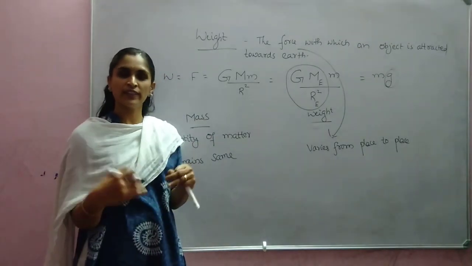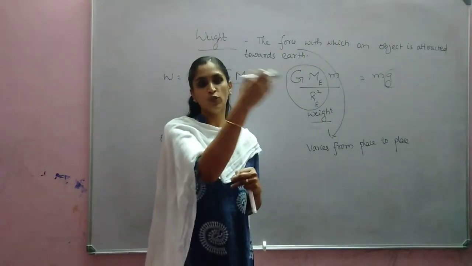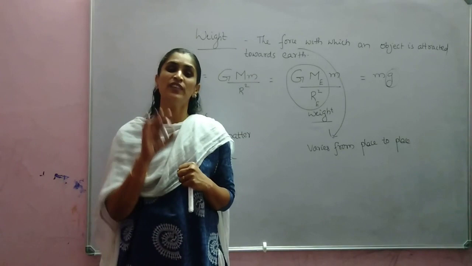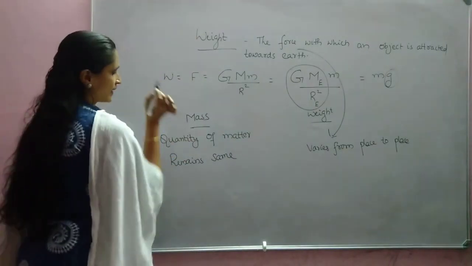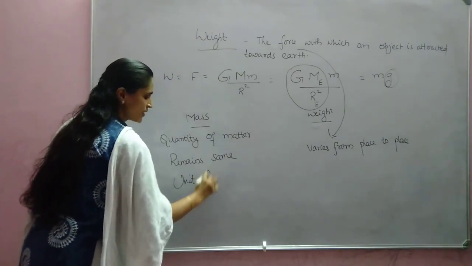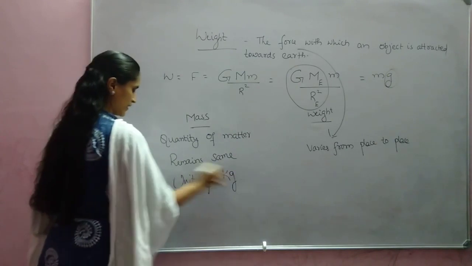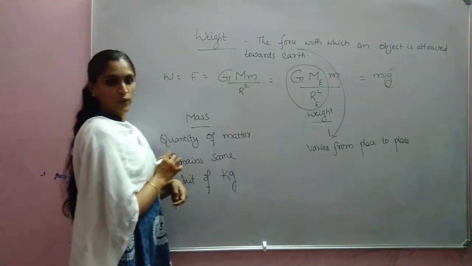If we are on earth, we will have one weight. If we go to the moon, we will have another weight. If we go to Venus, we will have another weight. But our mass remains the same wherever we go. Then the next difference, unit. What is the unit of mass? The SI unit of mass is kilogram.